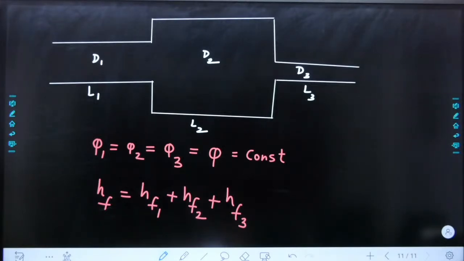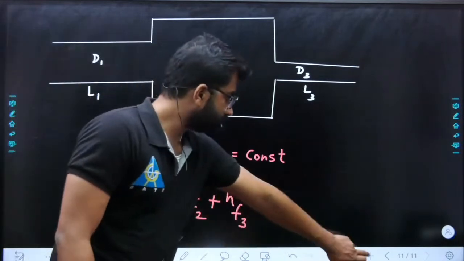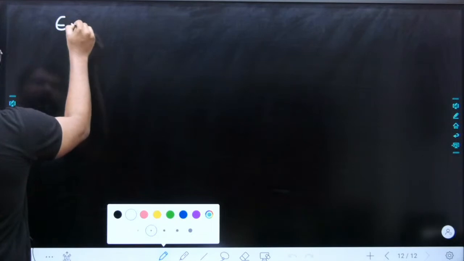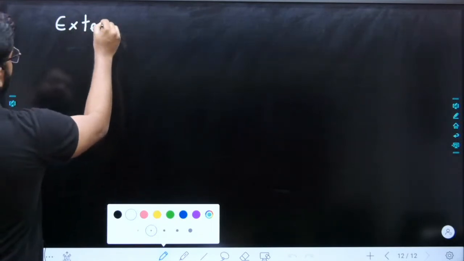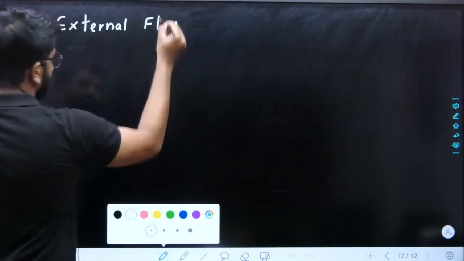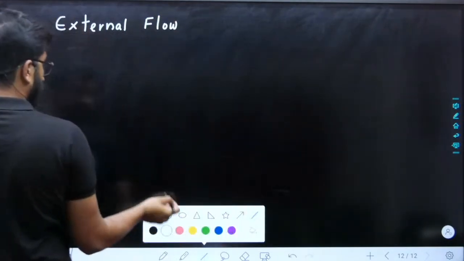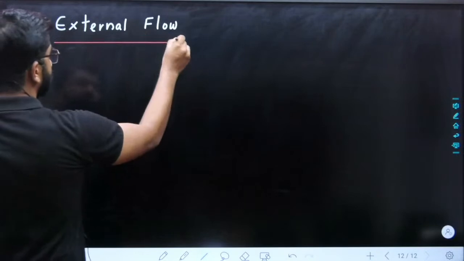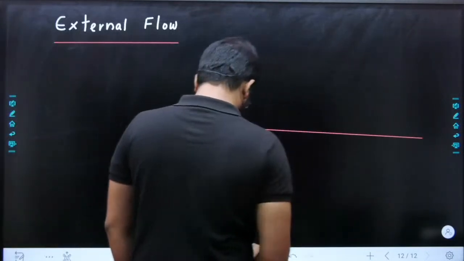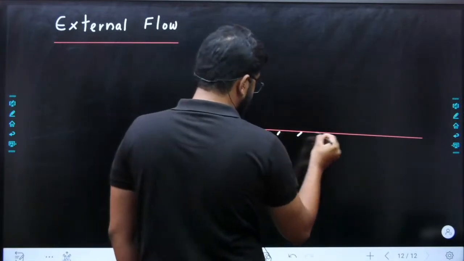Now, once internal flow is done, you have external flow. What is the speciality of external flow? External flow में क्या speciality है? You have a plate in this case. You have a plate.